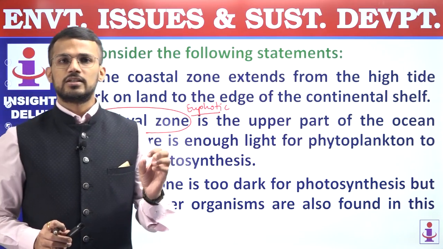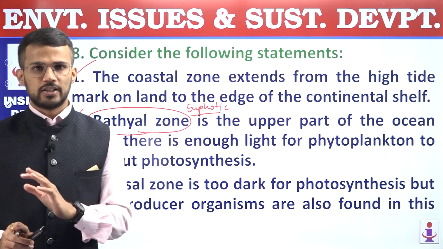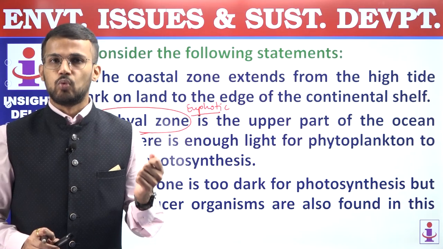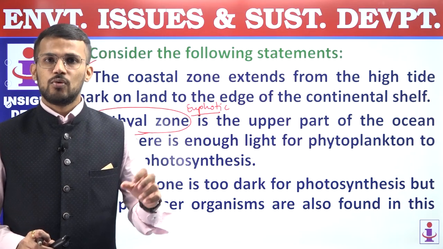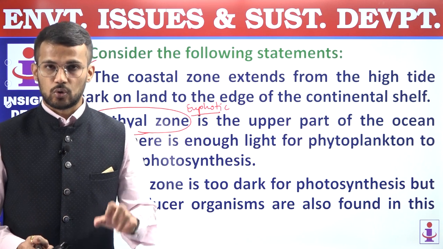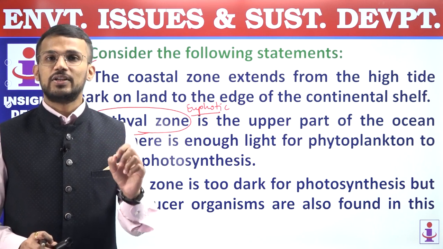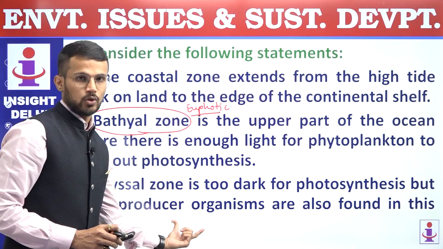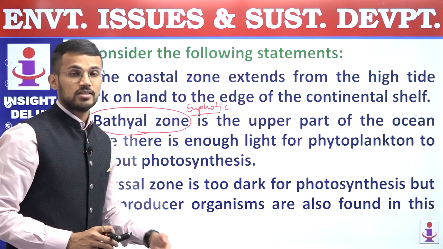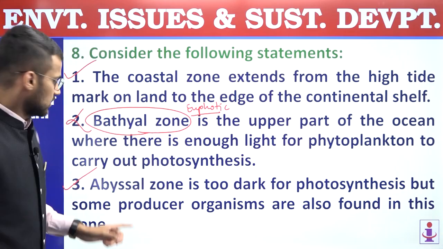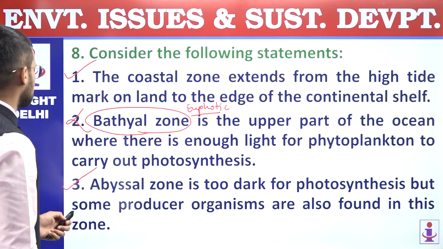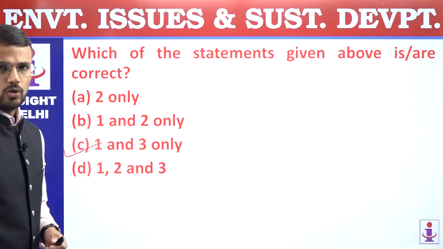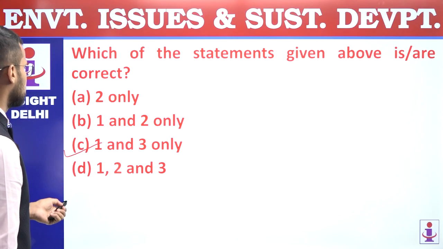Generally, abyssal zone is devoid of sunlight, and that's why there will not be photosynthesis. But there may be release of some nutrient-rich water from hydrothermal vents from the ocean floor. There, the activity of chemosynthesis will be seen by certain organisms, and that's why they are also the producer organisms. They are not carrying out photosynthesis, they are carrying out chemosynthesis. Third statement is correct. First and third statements are correct. We are supposed to find out correct statement. Answer is C, 1 and 3 only. So, 8th question, answer is C.